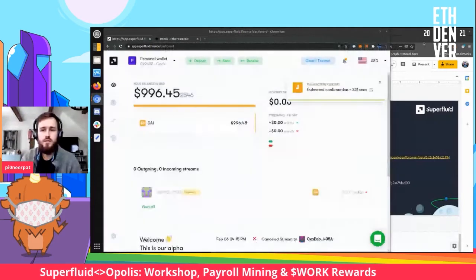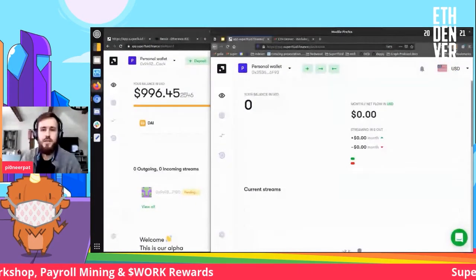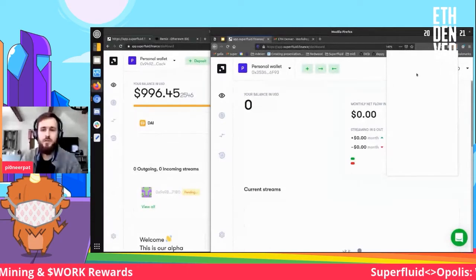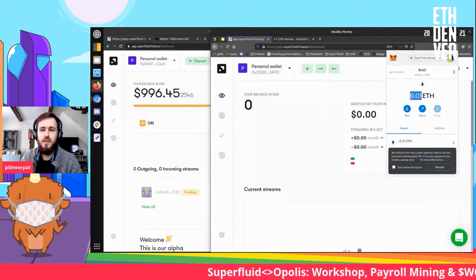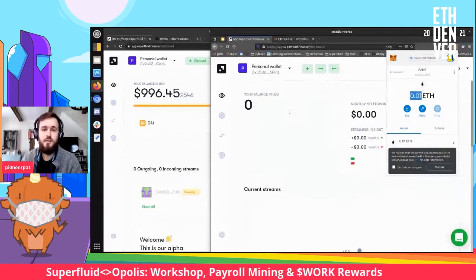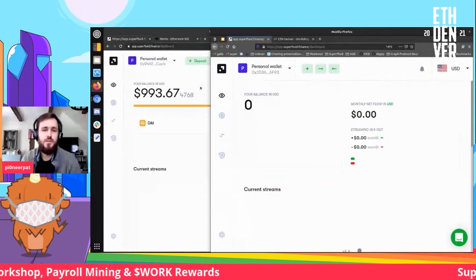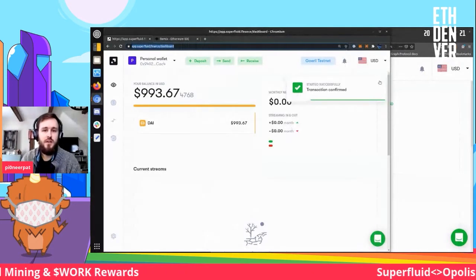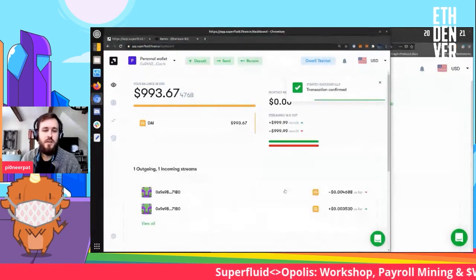And while that's processing, let's go check out our other account over here. This is Bob's wallet, and he has also logged into the dashboard. He has a little bit of Goerli ETH because we airdropped it to him when he logged in, but he has no incoming streams. So his balance of super token is nothing. So let's go back over to Alice's wallet, transaction confirmed. And in a second, we should see a stream pop up in here.